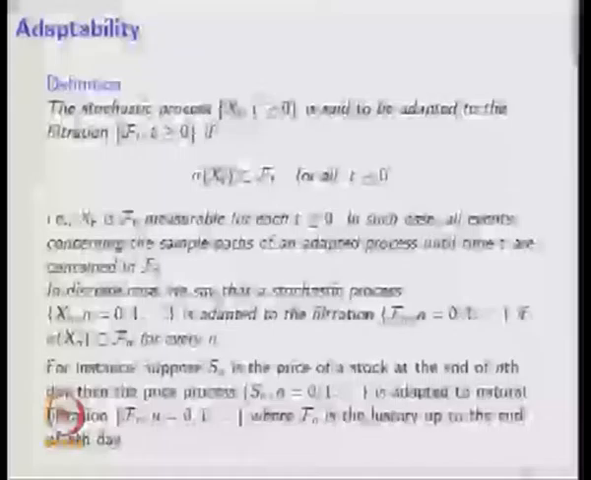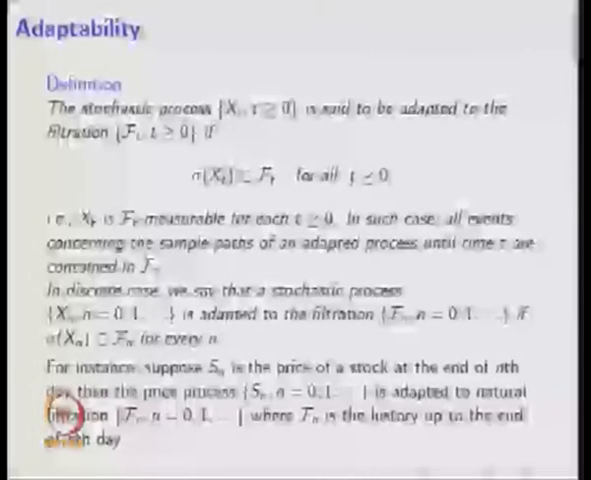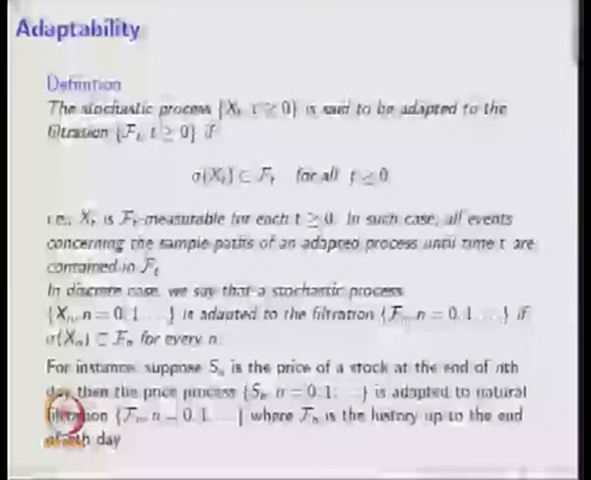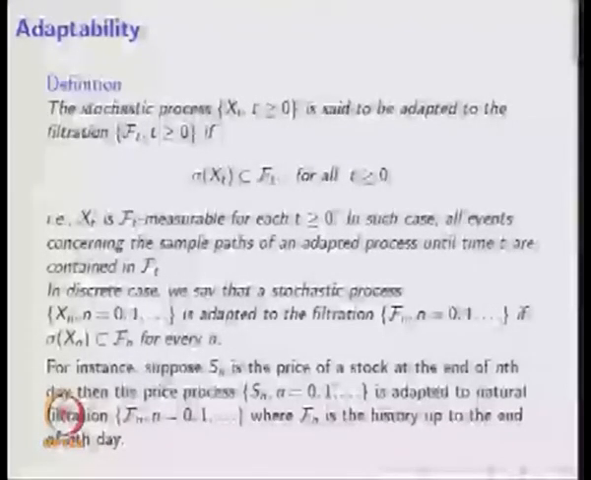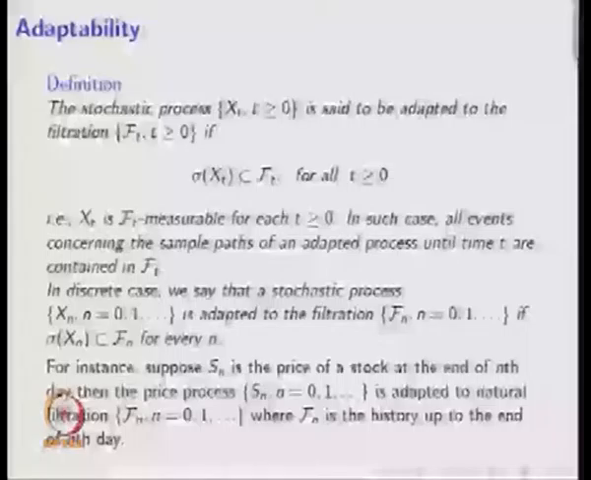Whenever Xt is Ft measurable, then the collection of random variables X of t is adapted to the filtration F of t. If this condition is not satisfied, in that case Xt is not Ft measurable. If Xt is not Ft measurable, then the collection of random variables X of t is not going to be adapted to the filtration.